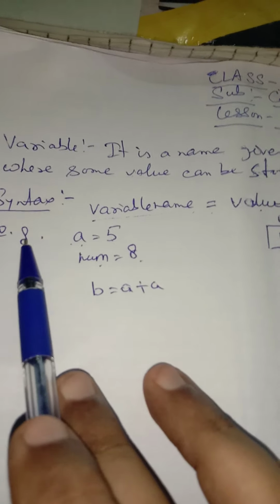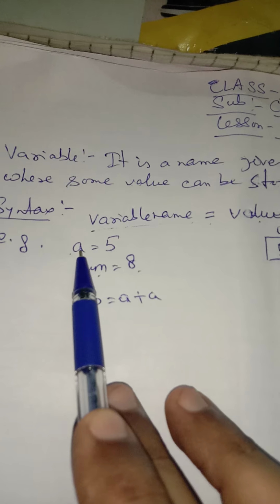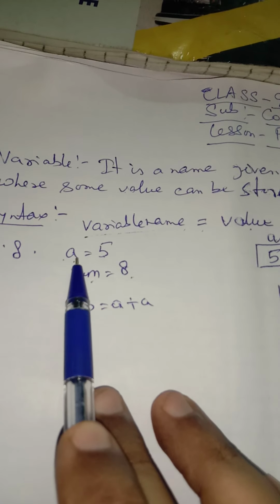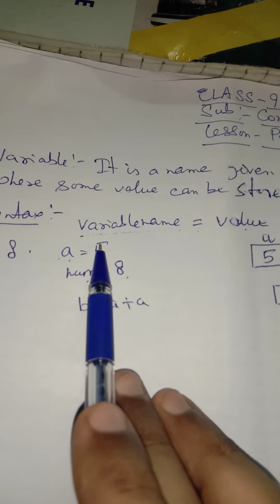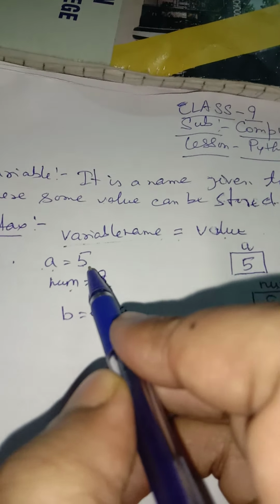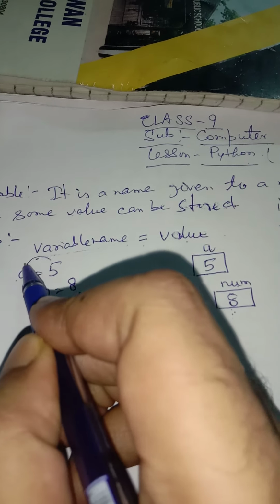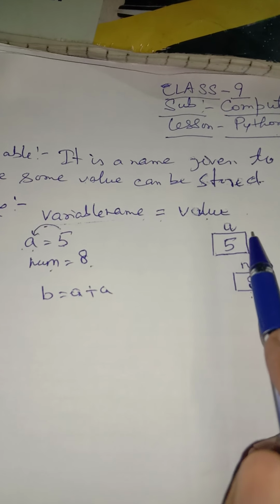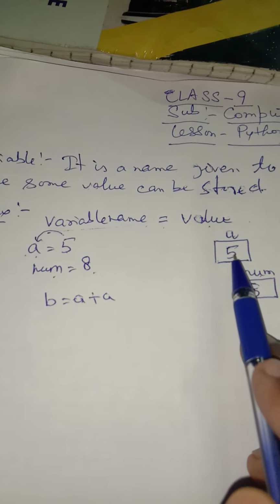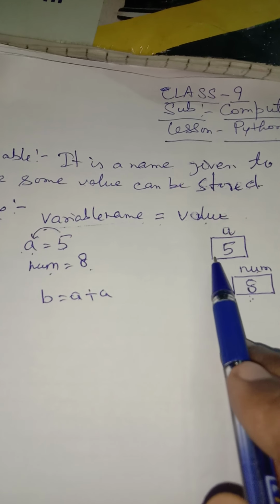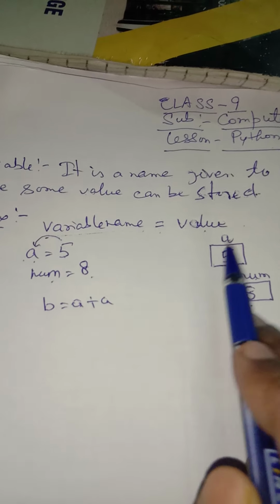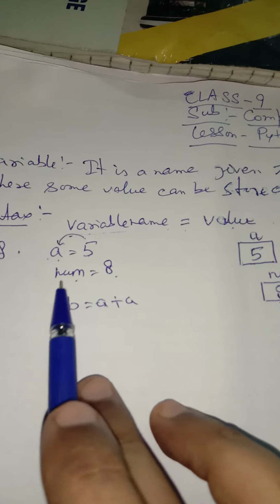Example, suppose I have written a equal to 5. Now a is the name of the variable and 5 is the value that will be stored in a. Now suppose this is the memory location where the value 5 is stored and the name of this memory location is a. Now let us take another example.